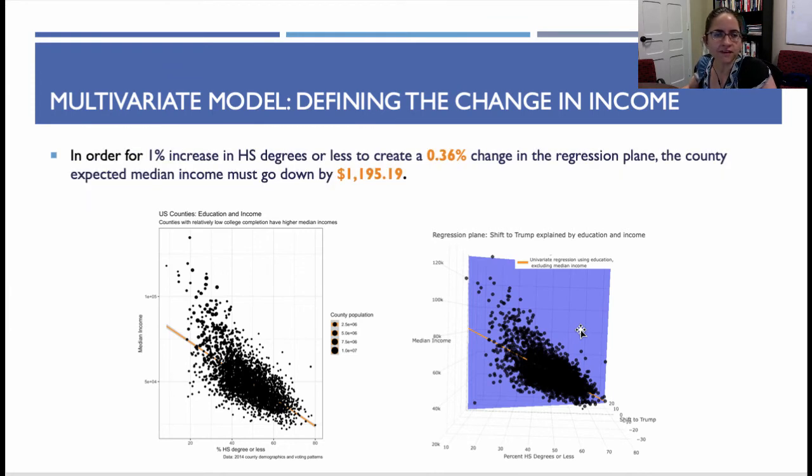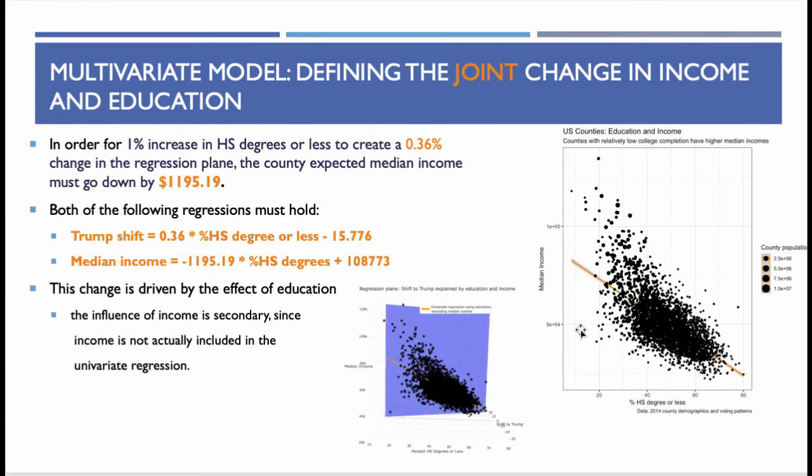In order for a 1% increase in high school degrees to create a 0.36% change in the regression plane, the county's expected median income must go down by the associated $1,195.19 that we saw in this graph. So this is the association here between median income and high school degrees, and you can see that the univariate model that we saw is actually defining a joint change in income and education. Both of the following regressions must hold.